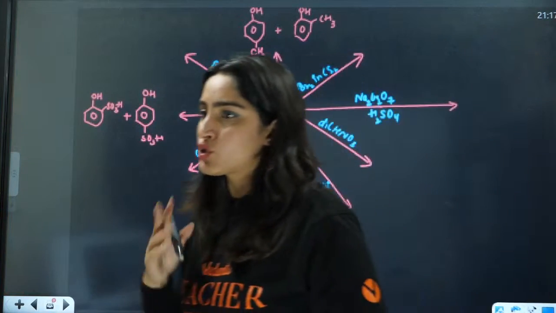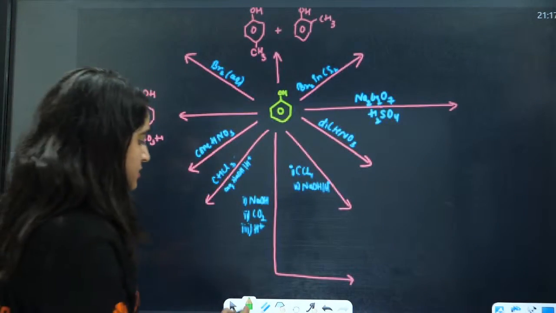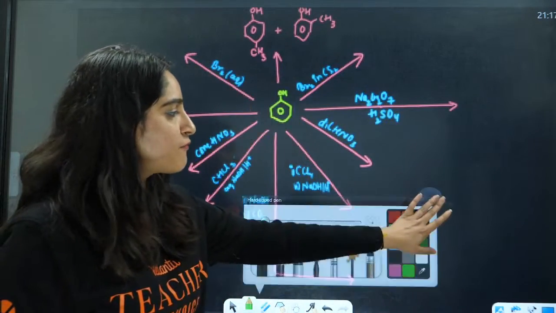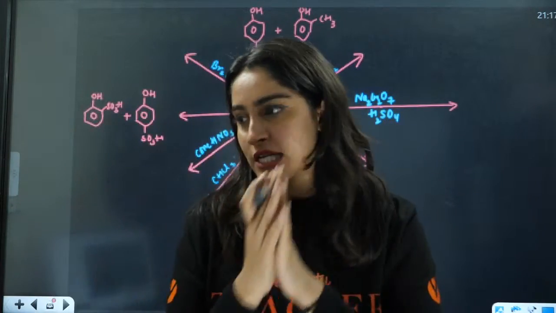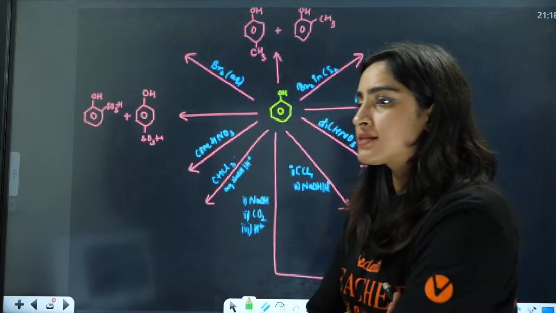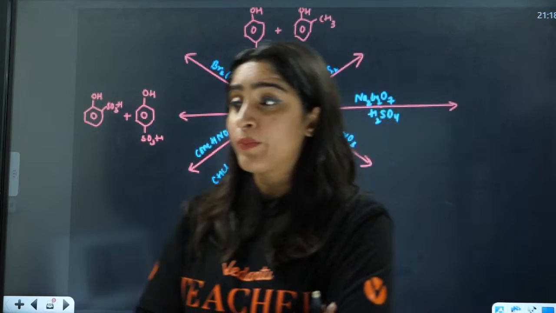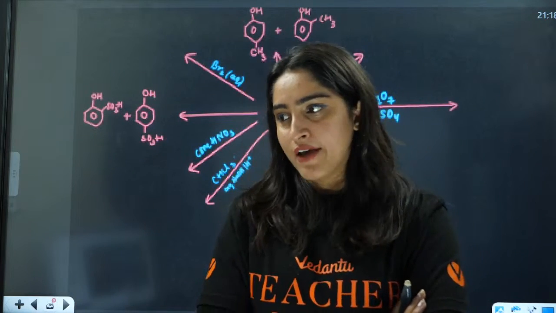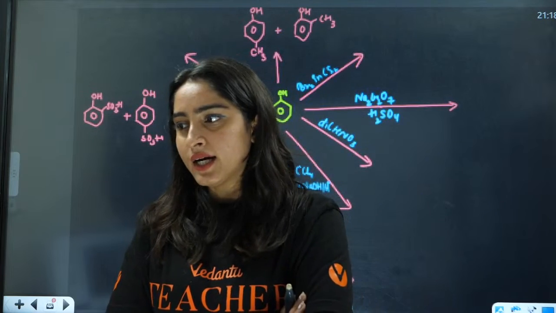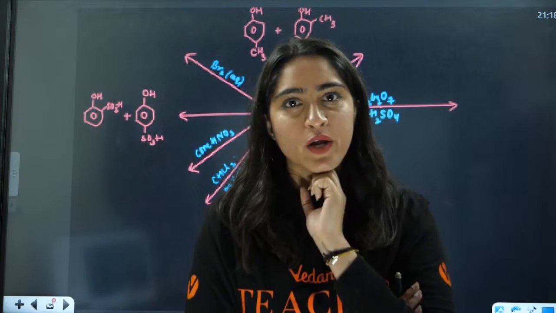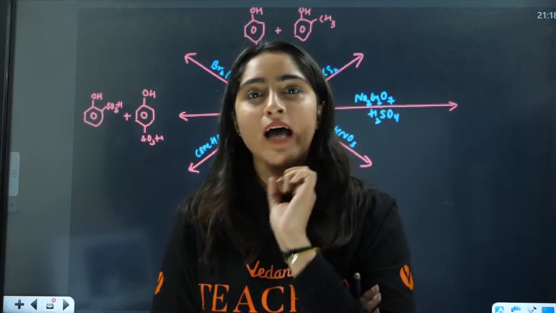Now, here come 2 charts. I want all of you to answer this and recap everything that we have discussed till now. Are you all ready for this? I want your answer in the chat box now. Be active in the chat box. I know you are listening very carefully and noting it down.